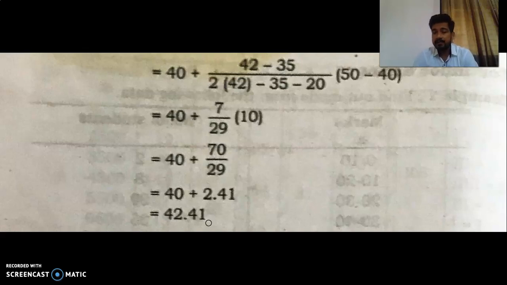So we have finished our unit first, covering arithmetic mean, median and mode, and in the previous lecture we also went through the fundamentals of statistics. So here is the end of our unit first. In the next lecture we will start unit number 2. Meanwhile I will share the MCQs of this mean, median, mode to your WhatsApp group.